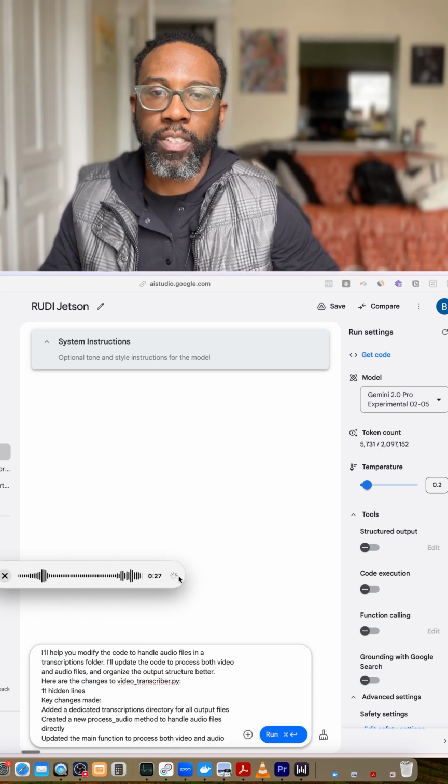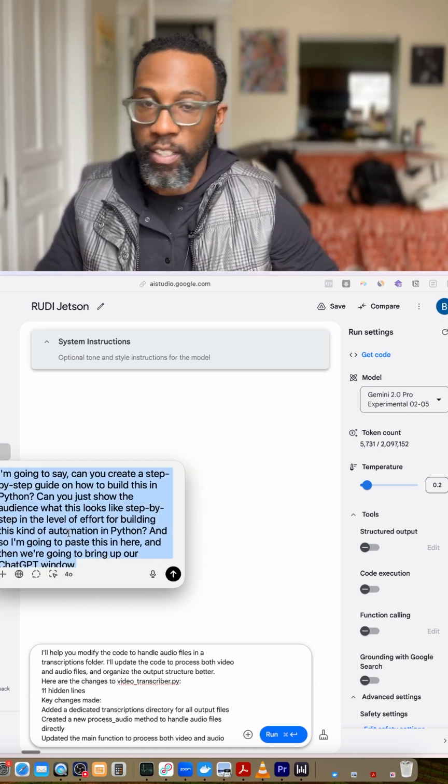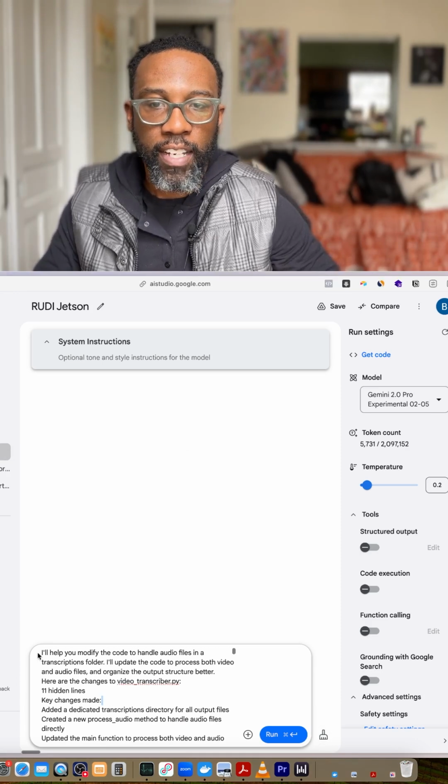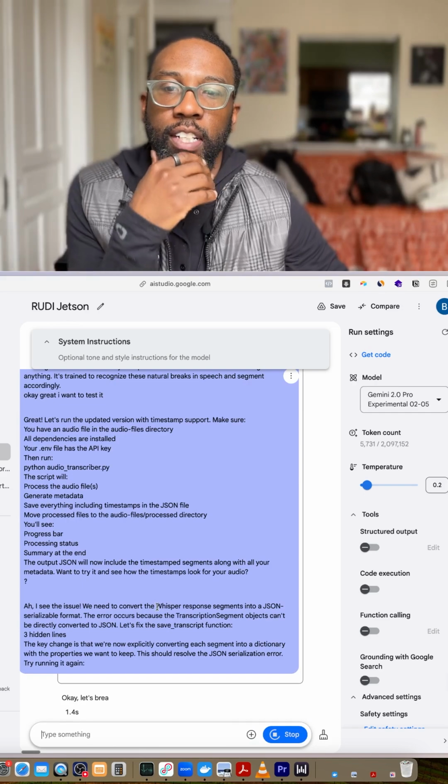I use ChatGPT to transcribe, so it's just going to transcribe this for us. Then we're going to copy this in here, put it in, and hit run. We're going to see what happens.